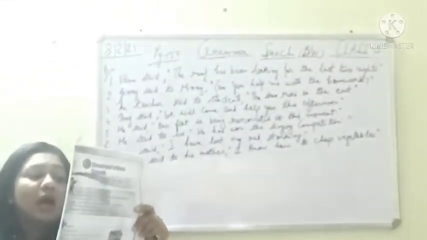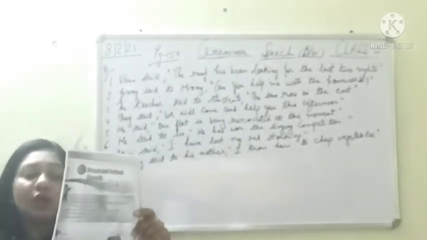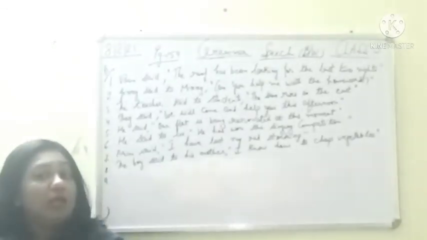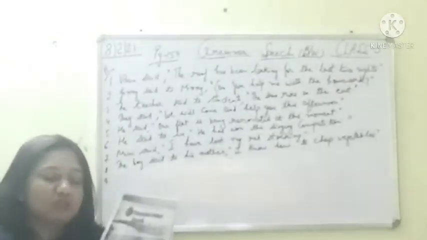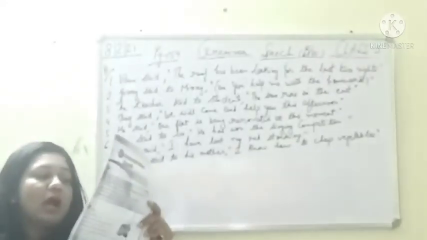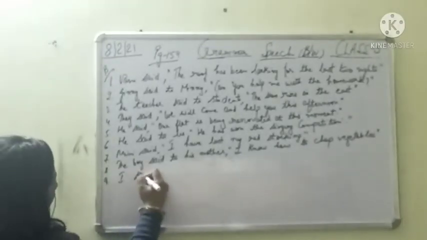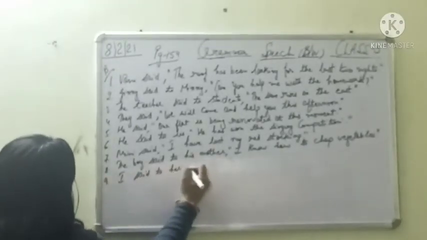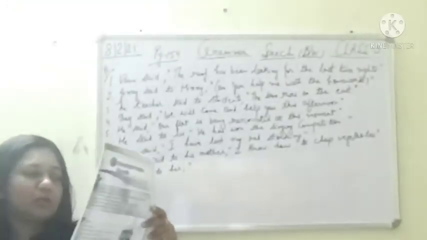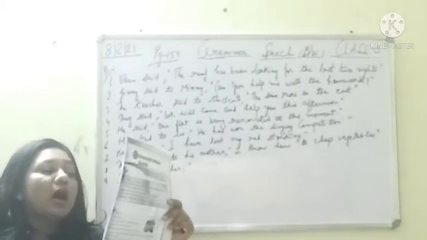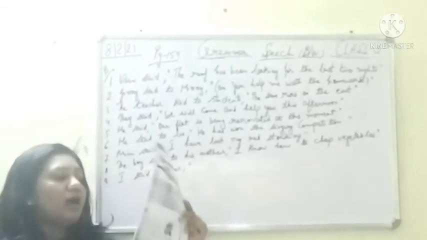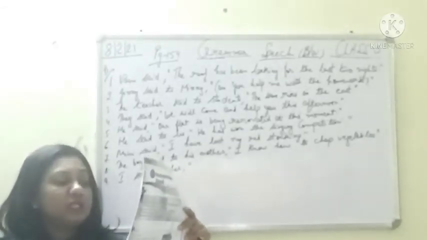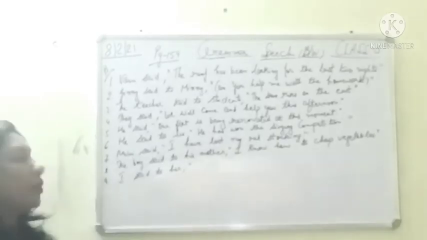Okay, next one. I told her that I could not meet her then. Now, then. Indirect में then कब change होता है? Now जब हो. So, it will become indirect speech now, first of all. Now, see the pronouns. I told her means I said to her. I said to her. What did I say? क्या बोला मैंने? Put it in inverted commas. I said to her, I could. Now, could is in indirect speech. Direct में क्या हो जाएगा? Can. I cannot meet you now.